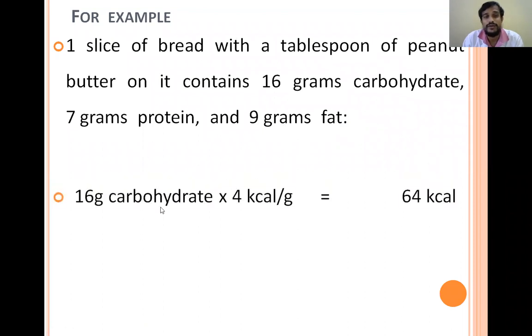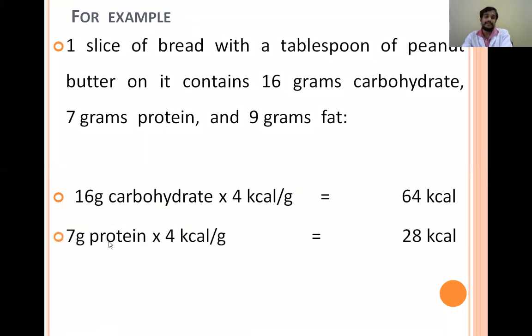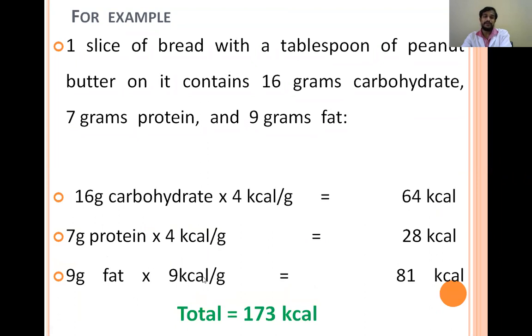Then what we will do? 16 grams multiplied by 4, we will get 64 kilocalories, and 7 grams of protein multiplied by 4, we will get 28 kilocalories, and 9 grams of fat multiplied by 9, we will get 81 kilocalories. So the total energy present in this food, that is the slice of bread, is 173 kilocalories.